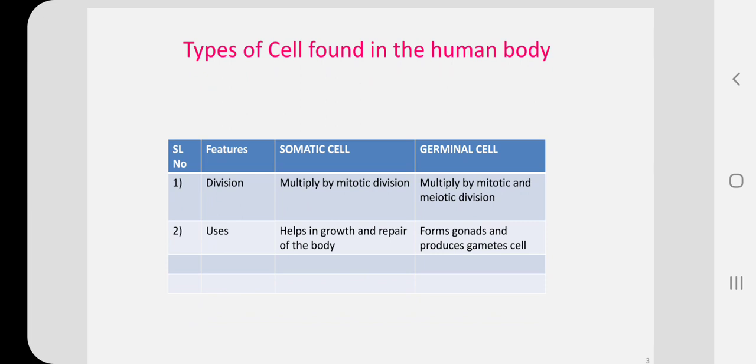The cells which are found all over the body except the gonad are somatic cells or body cells. They help in growth and repair of the body and they multiply by mitotic cell division. Whereas germinal cells line the gonad of the body and they can multiply either by mitotic or meiotic cell division, and this produces gamete cells, sperm or ovum.